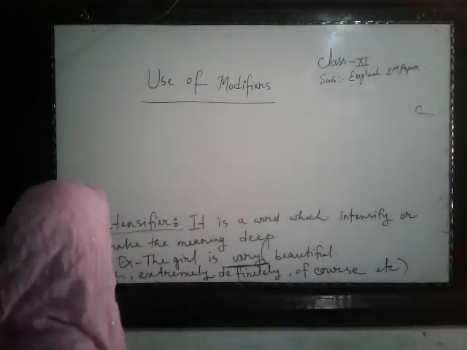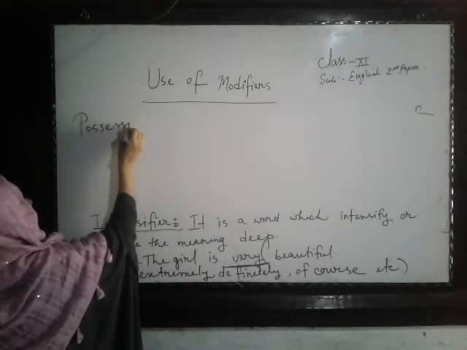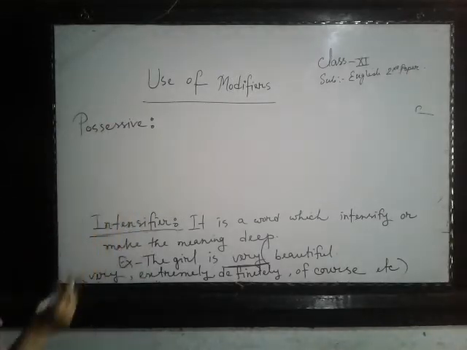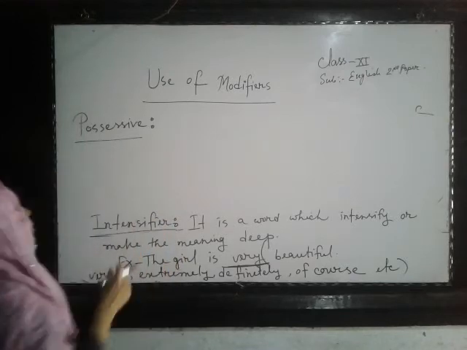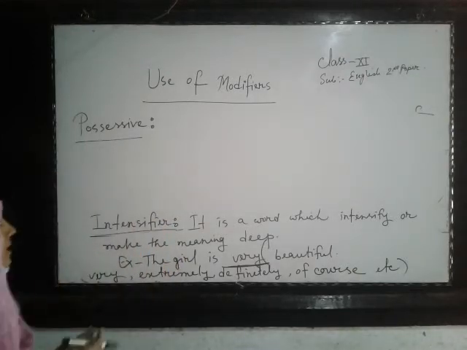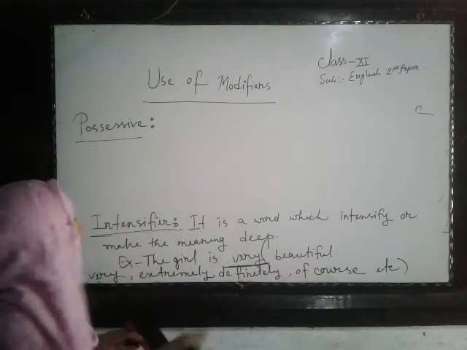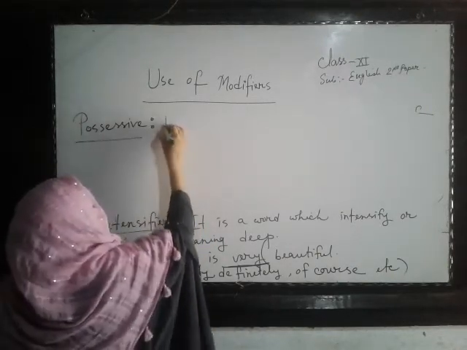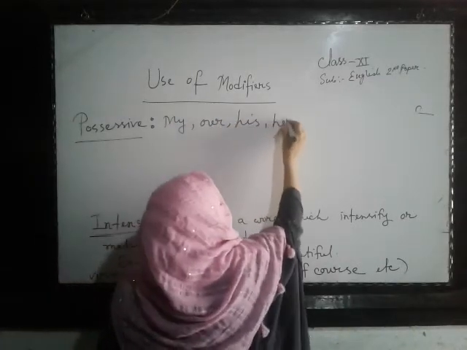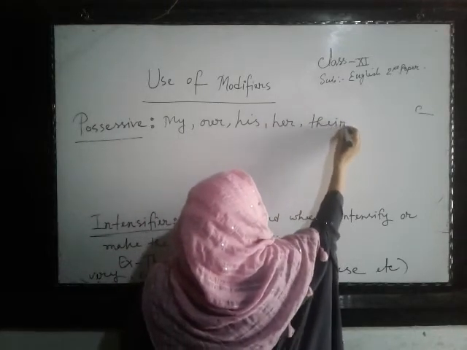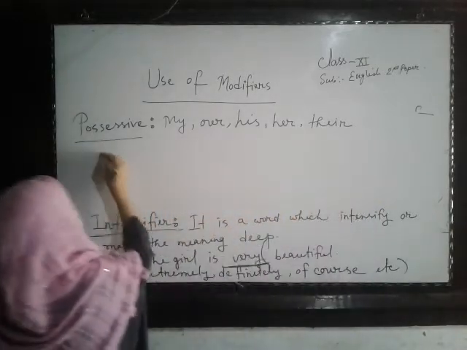Now come possessive. You will get in the bracket use possessive. So what is possessive? We know those words express belongings. That means you have something or I have something. He has something. That is belongings. That is possessive. Which words are possessive? Mine, our, his, her, their. These words are possessive. Look, example.